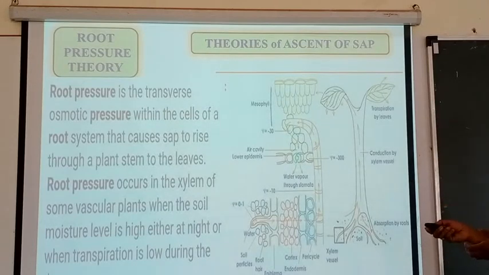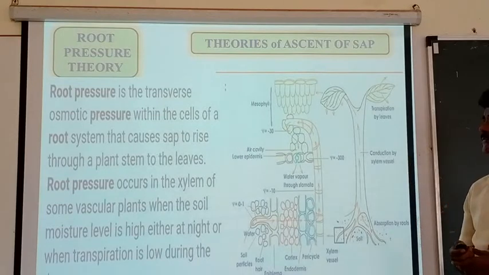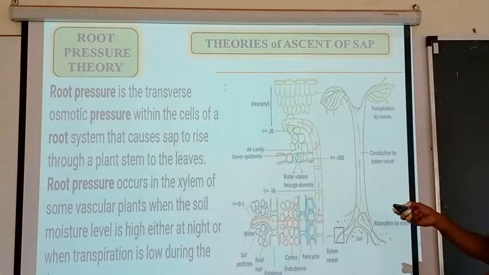So come to the discussion of the first theory, which is very important. This is called the root pressure theory. First of all, we have to talk about root pressure. What is this root pressure? Root pressure is the transverse osmotic pressure within the cells of a root system that causes sap to rise through a plant stem to the leaves. Root pressure occurs in the xylem of some vascular plants when the soil moisture level is high, either at night or when transpiration is low during the day.